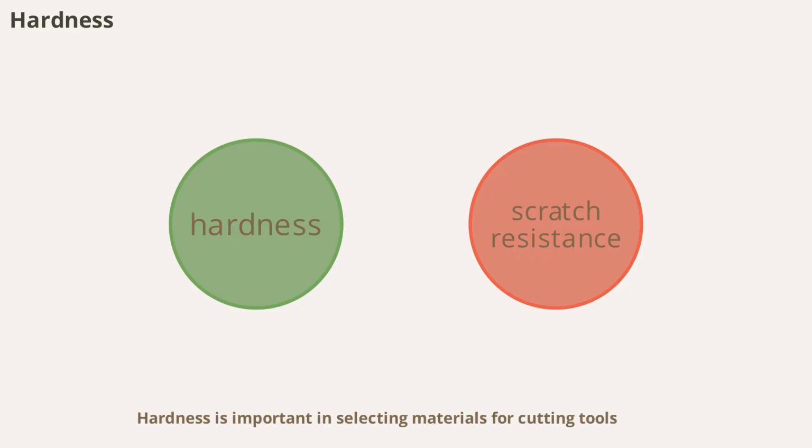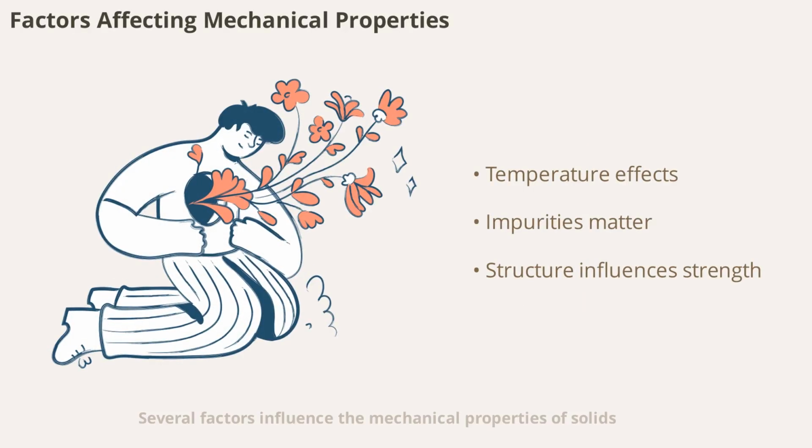Hardness is important in selecting materials for cutting tools, wear-resistant surfaces, and protective coatings. Several factors influence the mechanical properties of solids, including temperature, impurities, and the material's internal structure. For example, heating can make metals more ductile, while impurities can strengthen or weaken a material. Understanding these factors helps engineers tailor materials for specific uses.